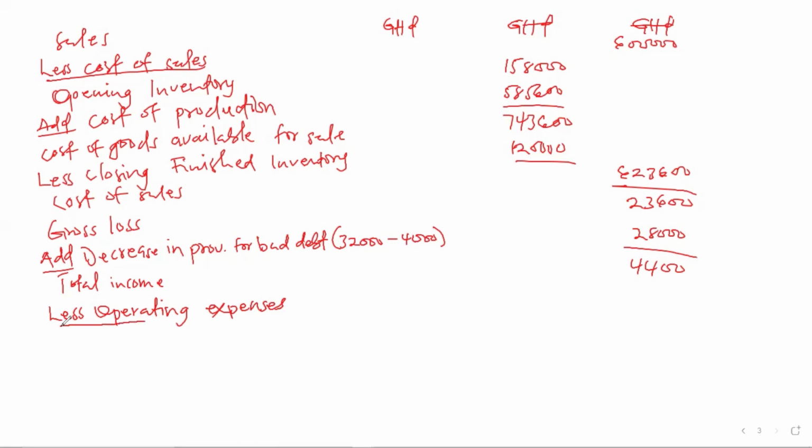So normally with the manufacturing accounts, when you get to operating expenses, we group them into three categories, which is the administrative expenses, selling and distribution expenses, and factory wages. So let's start with the administrative.